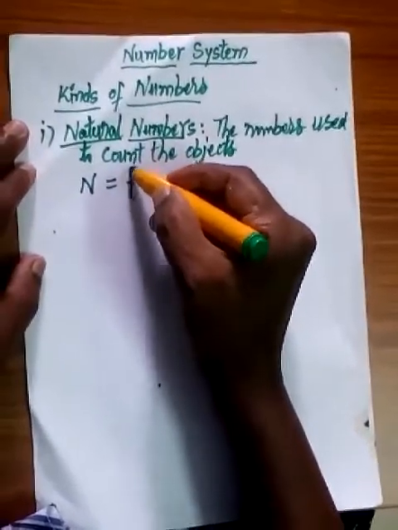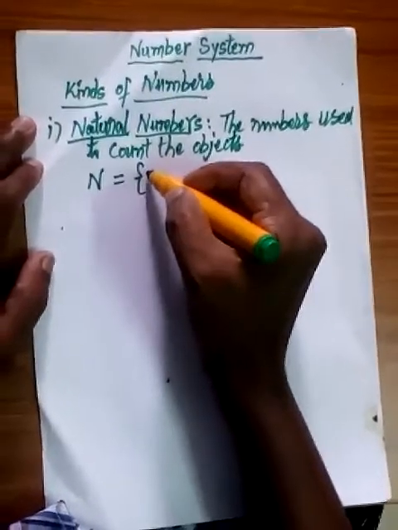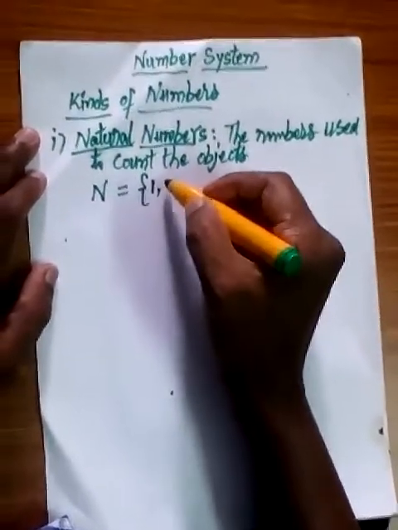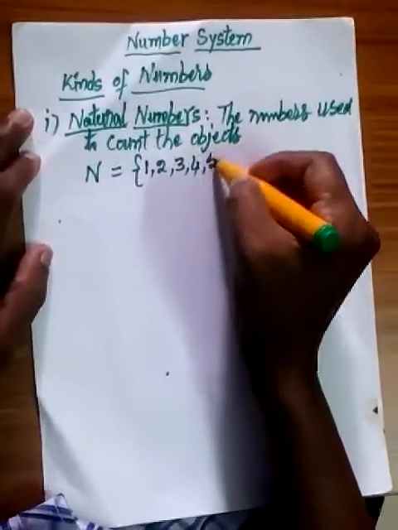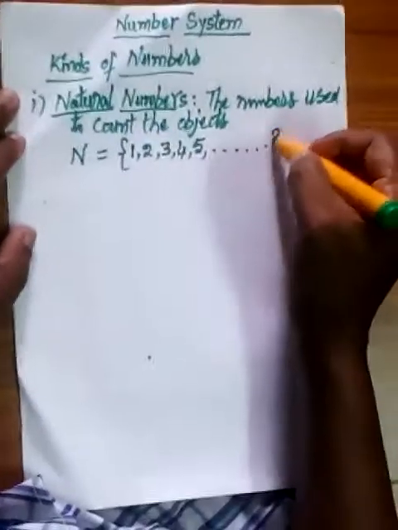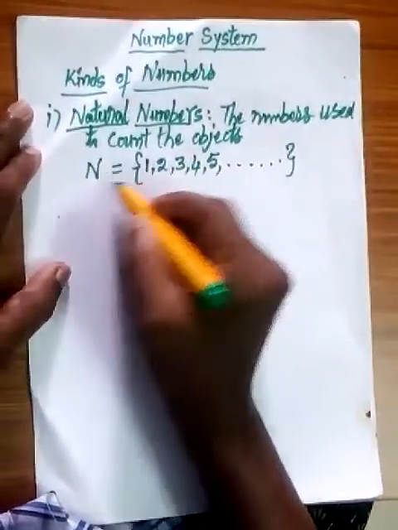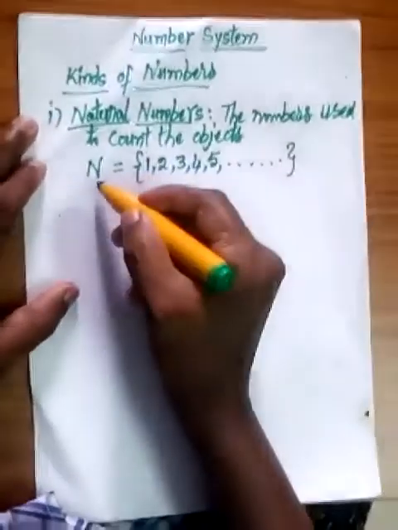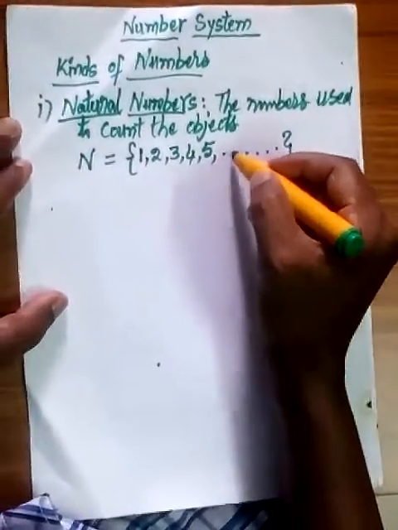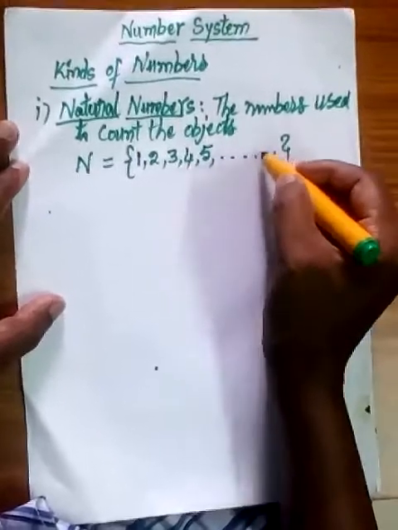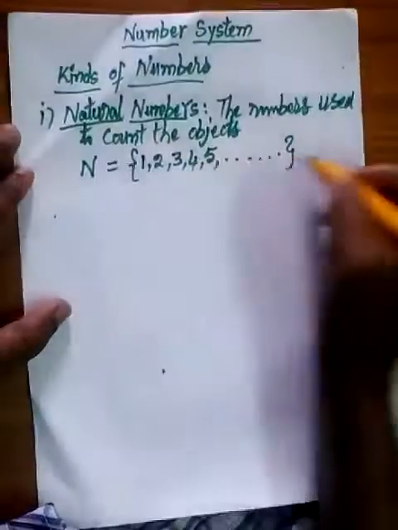N is equal to, this is the bracket generally we use to show the set of natural numbers. N is equal to, the first number starting with 1: 1, 2, 3, 4, 5, etc. In this set there is no 0 because we don't count the objects using 0. So natural numbers are represented like this: N = {1, 2, 3, 4, 5, ...}. We should write the dots in the last sequence, and at last we have to close the bracket with the flower bracket. These are called the flower brackets.